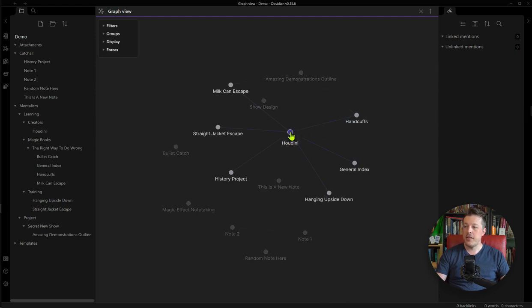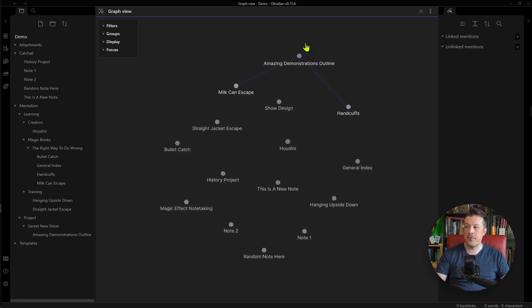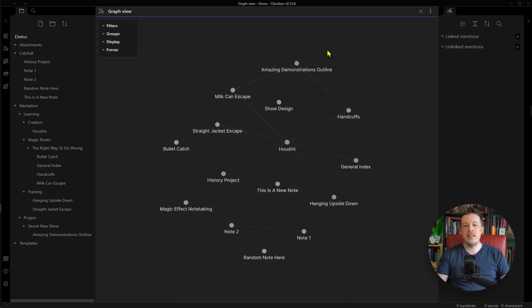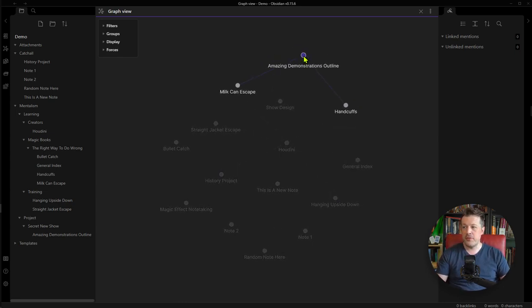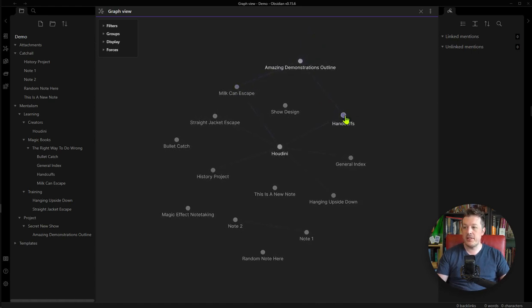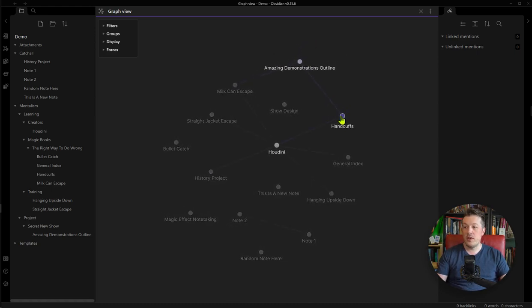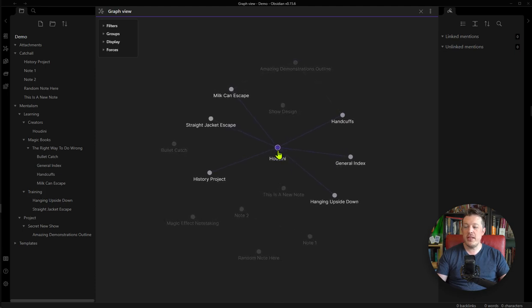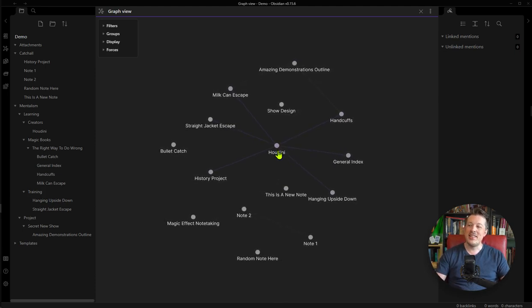So now you can start to see Houdini is connected to handcuffs, which is connected to Amazing Demonstrations outline. So my file on what amazing demonstrations I know how to do, the Amazing Demonstrations outline, includes milk can escape and handcuffs. So now I can see that Amazing Demonstrations outline is one connection away from Houdini. Think of it as the six degrees of Kevin Bacon kind of idea. So this view, just as it is, is already really neat.